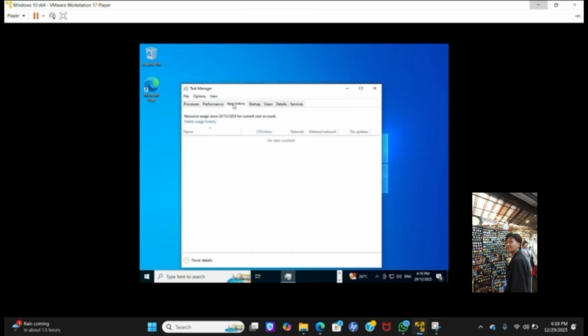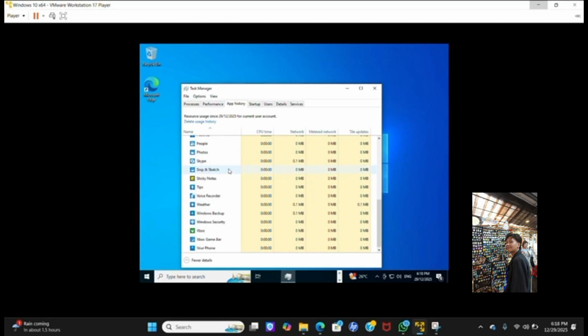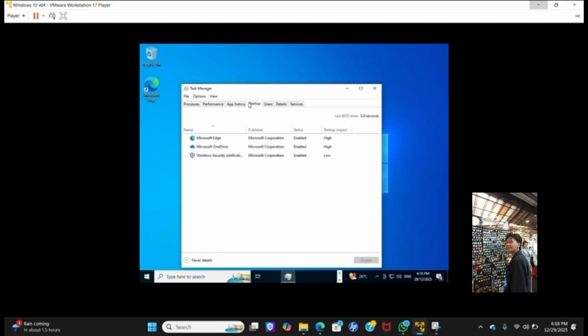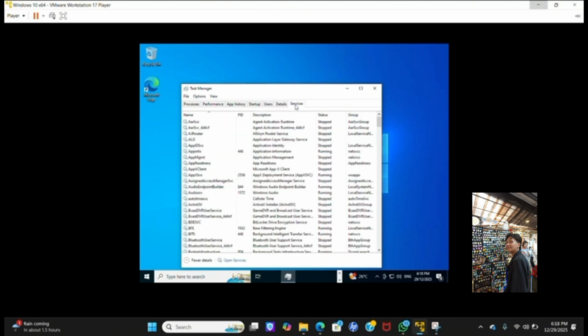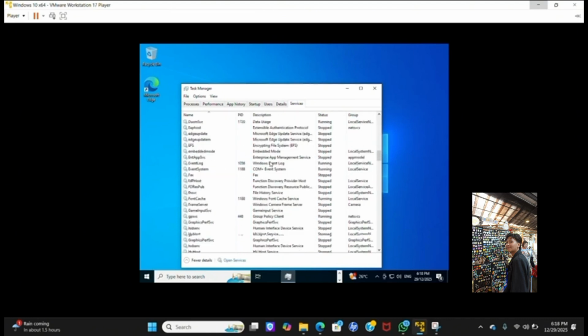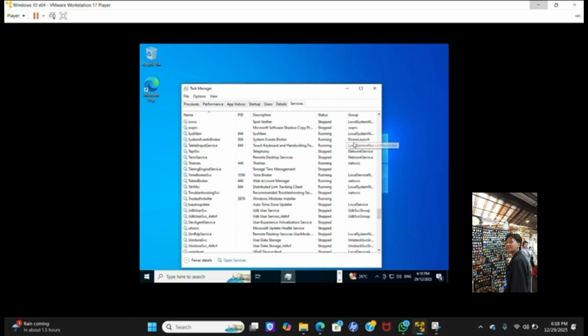On the app history, we have the app's name with CPU time, network, metered network and tile updates. For startup, we have these three. And for users, we have our username and details with services right here on the last. Yeah, we will scroll down to see everything, and that's all for part 8.